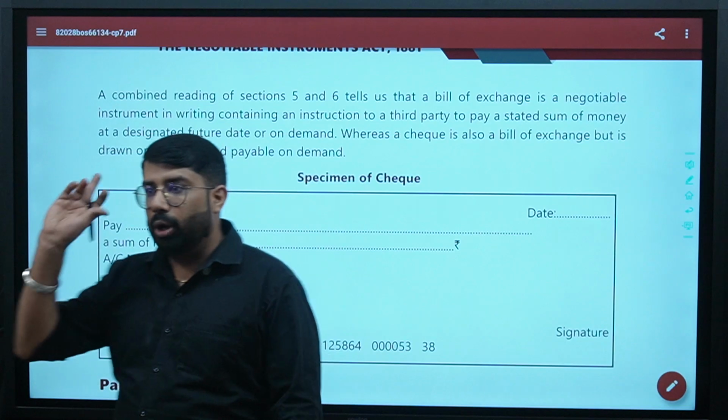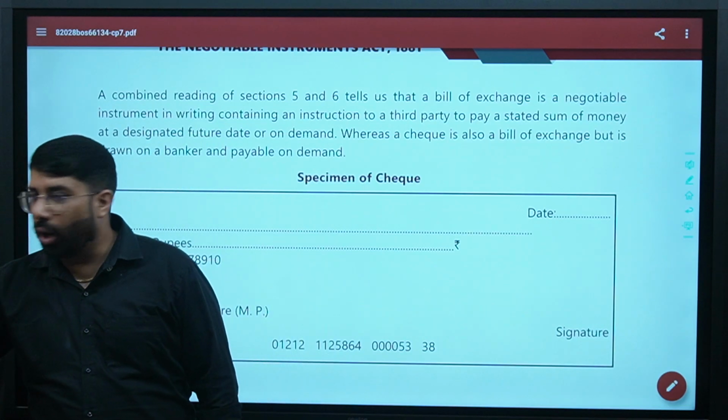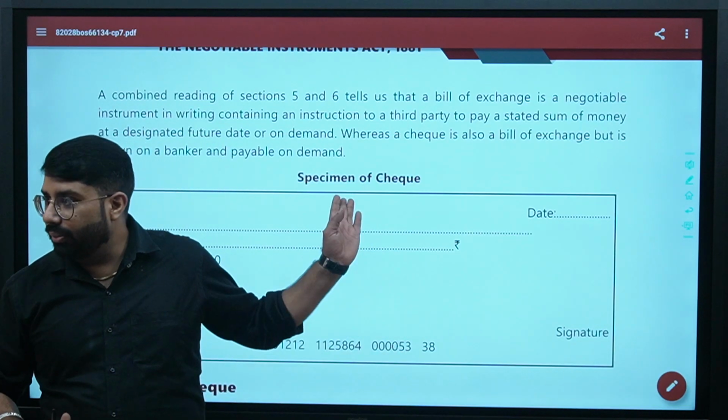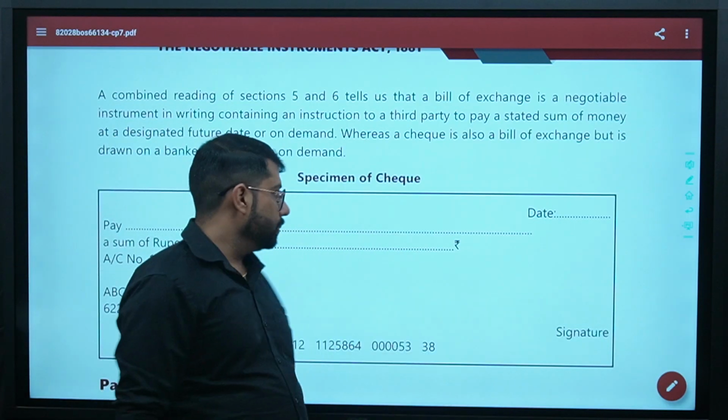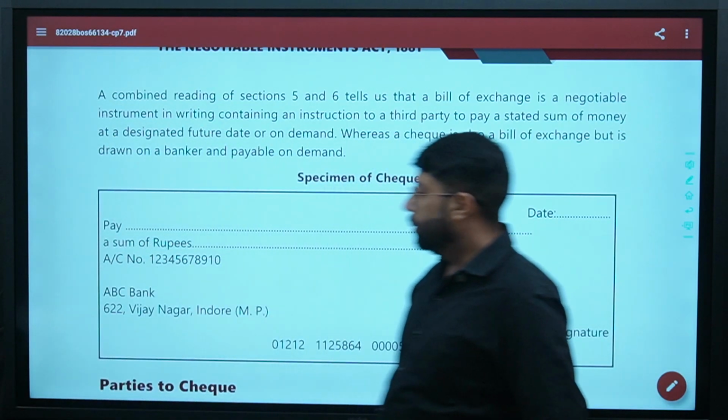Are you clear? In bill of exchange also, it was like this. Drawer and payee could be the same person. And I mentioned above that check is a type of bill of exchange only. Yes or no? Shall we move ahead? Let's go.